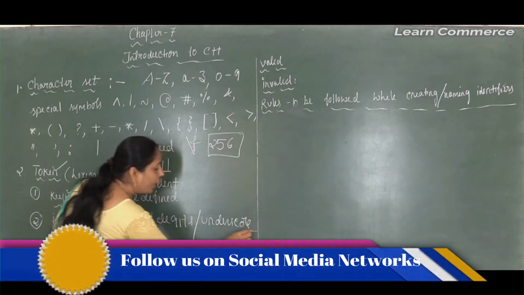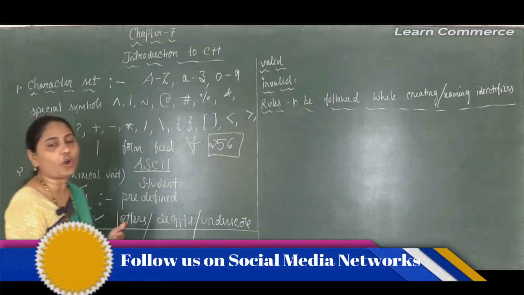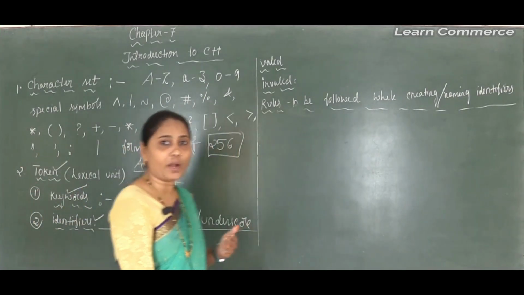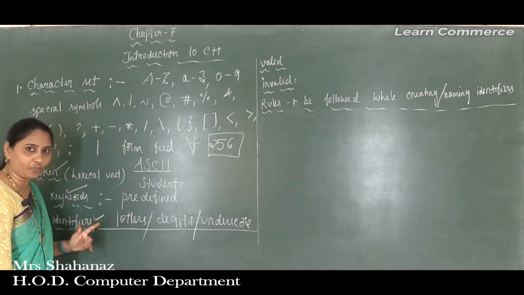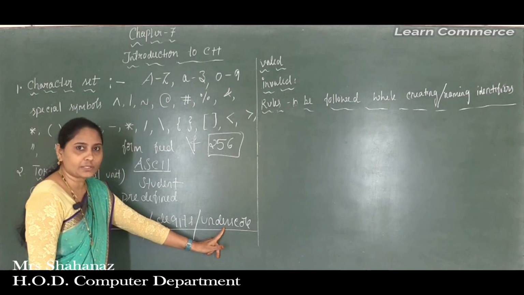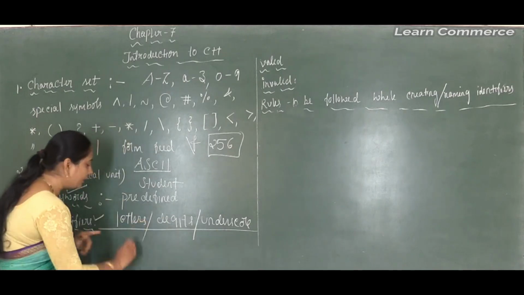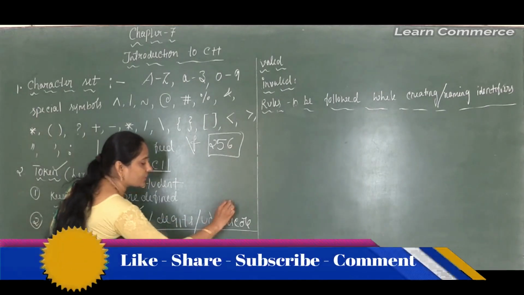Clear this point? So by using all those we can create identifiers. That means the identifier can be made up of letters, digits and the underscore. But also a very important thing here: an identifier may start with either a letter or an underscore only.